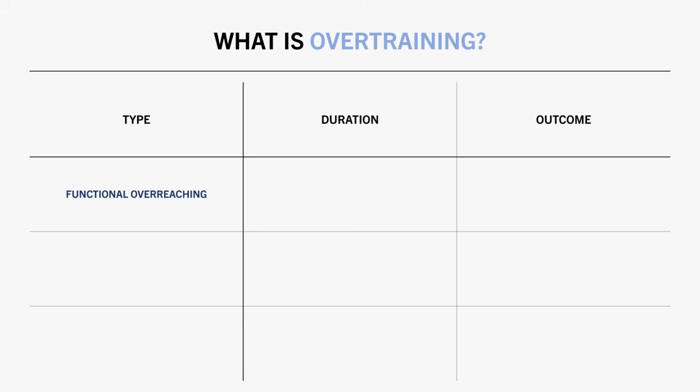First is functional overreaching. This is basically just short-term overtraining, only lasting a few days up to around 2 weeks. Athletes would experience a decrease in performance during this time, but once overall training load is decreased, it is thought that this will result in a supercompensation of performance. This is basically how athletes attempt to peak for a competition.